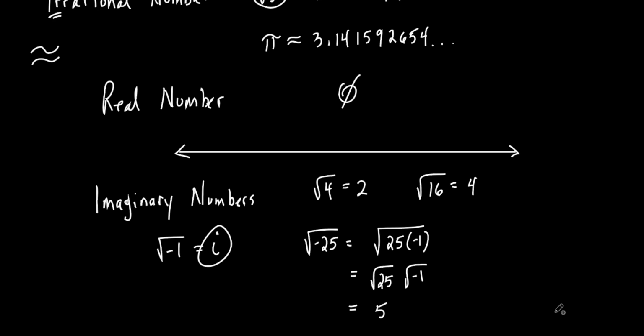Okay. So anyway, the square root of 25 is 5. And then what's the square root of negative 1? What do we define it to be? It's just i. Okay? And that is what your answer is to that.